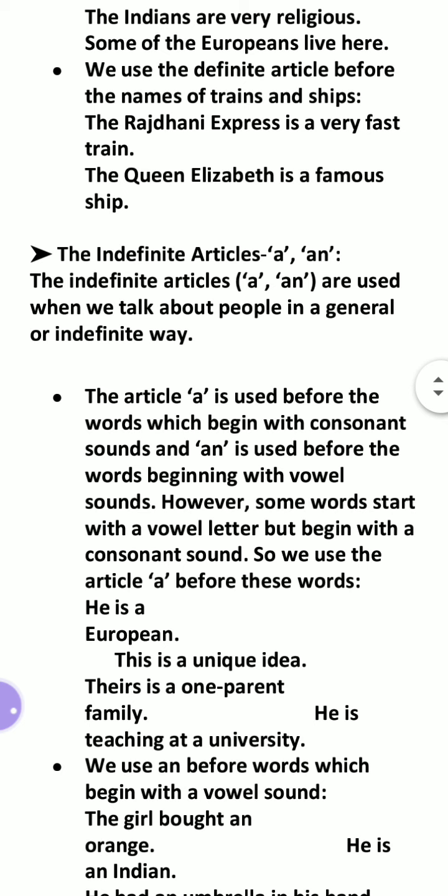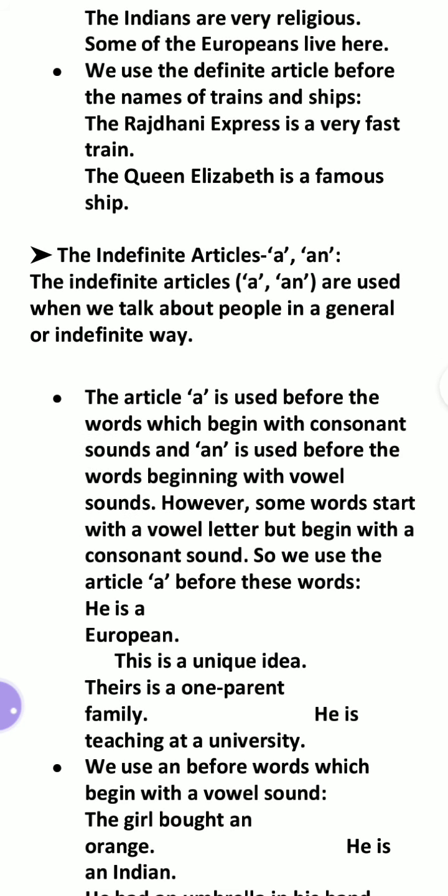We use the definite articles before the names of trains and ships, like the Rajdhani Express. The Queen Elizabeth is a famous ship. Okay, so these are the uses. We have some rules where we don't use the definite article, so that we'll do later.